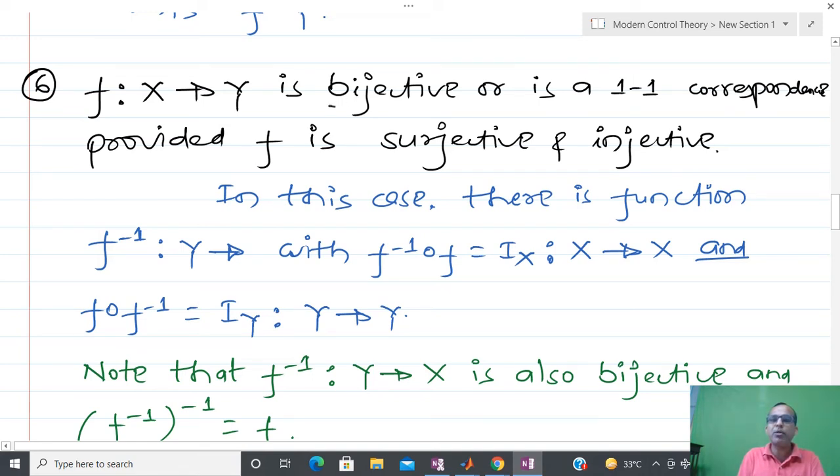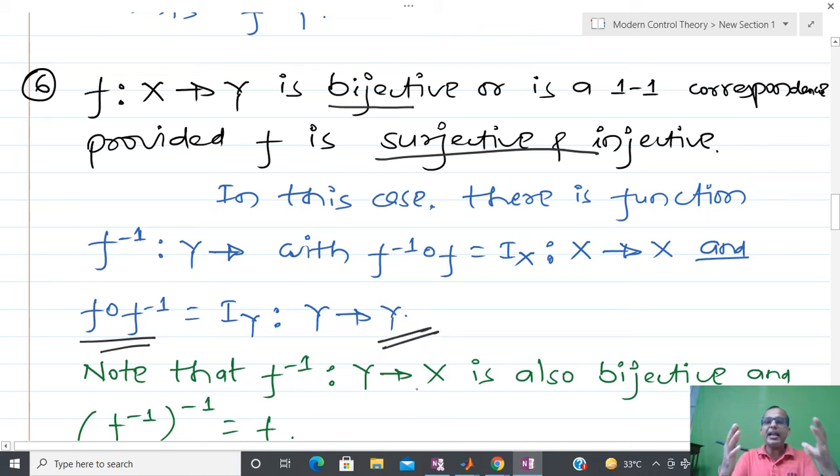Whenever we are talking about bijective, we check whether both conditions are satisfied or not. At that time we say that if you apply f inverse and this is the composition with f, that is the identity function on X, and x really comes back to x. Similarly, if you do this kind of composition the other way, then finally you are able to recover everything, because I have two different sets, domain and codomain, and we are talking about one-to-one and onto. So I have to recover everything, that is required.